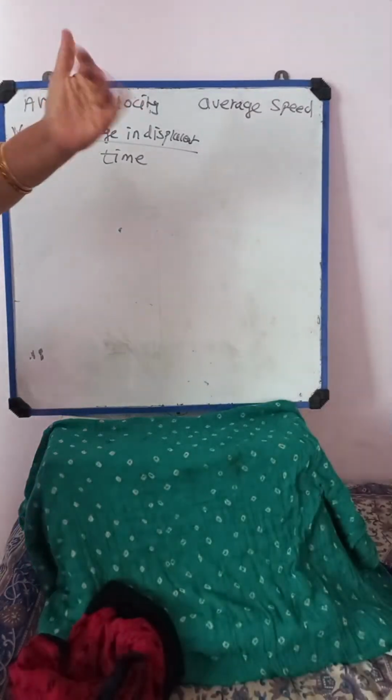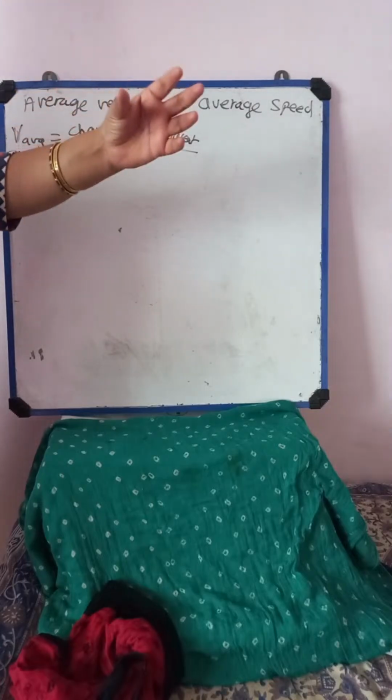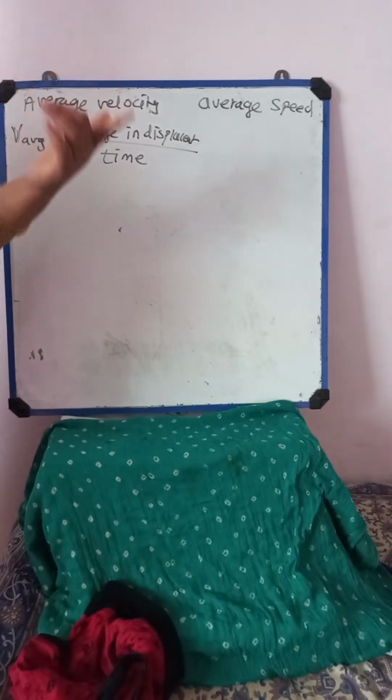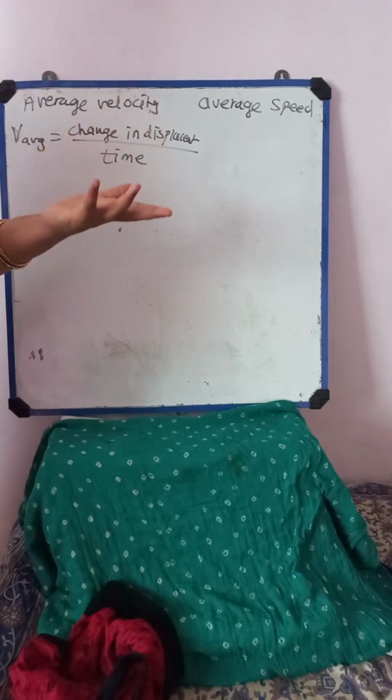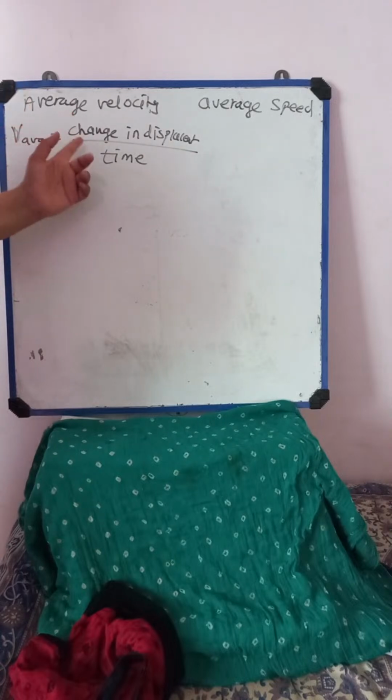That means it covers some unequal distances in each case during the course of motion. Suppose in 1 hour it covers 2 kilometers of distance, then in the next 1 hour maybe it covers 5 kilometers. So velocity here is continuously changing, which means the displacement by the object is also different. That's why V average is change in displacement upon time.